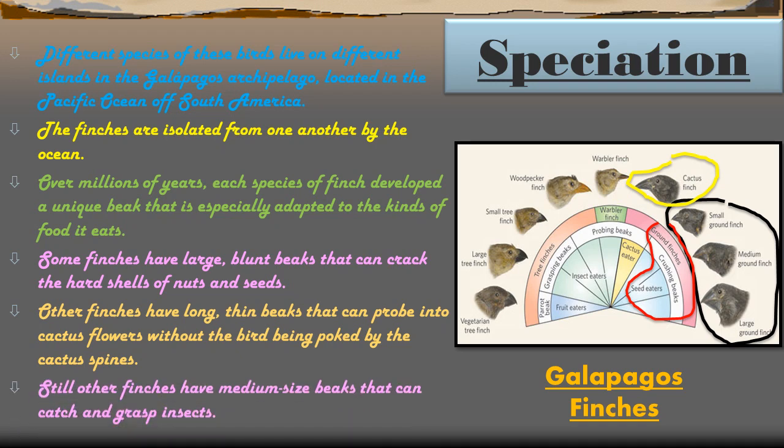And next, still other finches have medium sized beaks that can catch and grasp insects. So here you can observe the insect eaters and fruit eaters. They have a medium sized or small beak so that they can catch and easily grasp the insects. That means they are dependent on insects. So this is an example of the Galapagos finches, which is the best example of speciation.